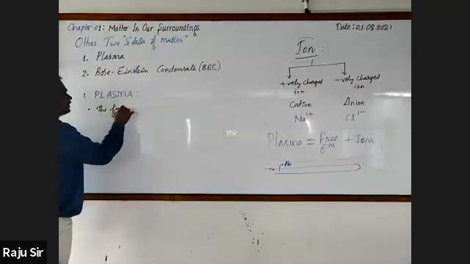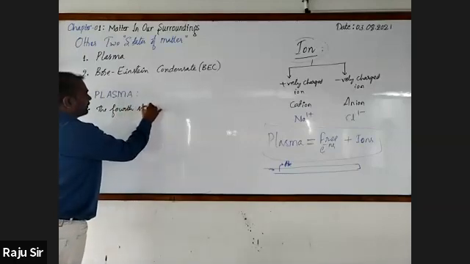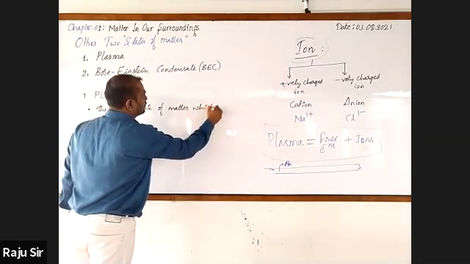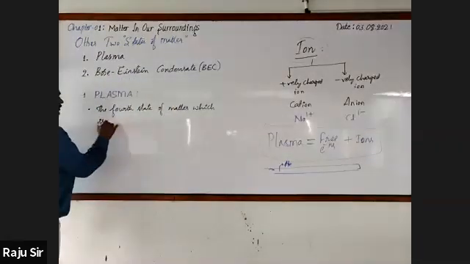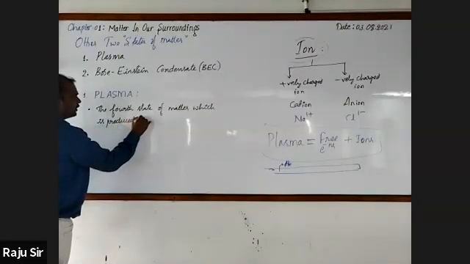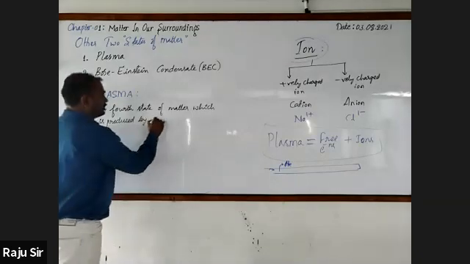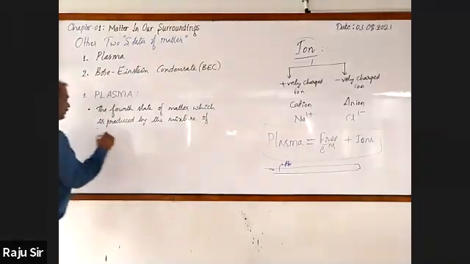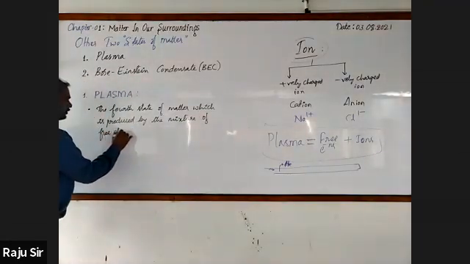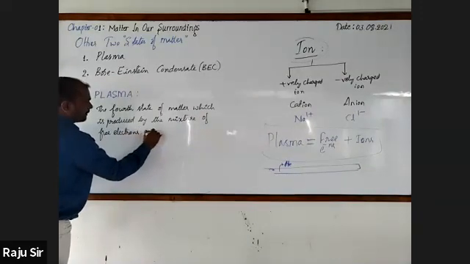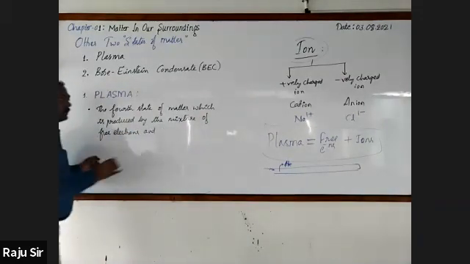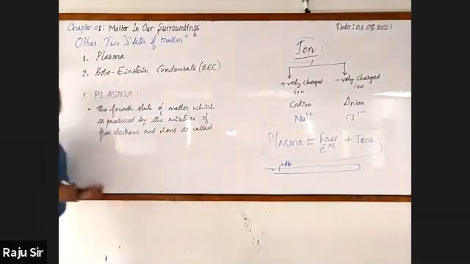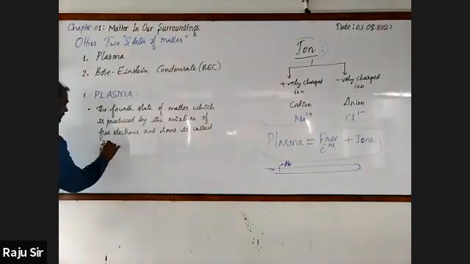The fourth state of matter, which is produced by the mixture of free electrons and ions is called plasma.